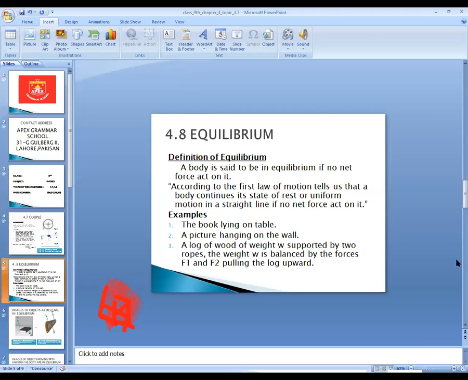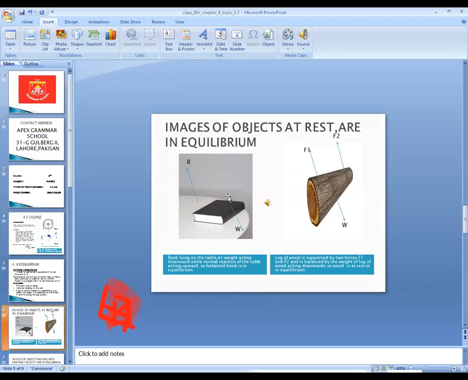For example, I gave you the example of the book lying on the table. The book is at rest. In this example, the weight of the book acts in the downward direction, while the normal reaction, the force which the table applies on the book, is in the upward direction.